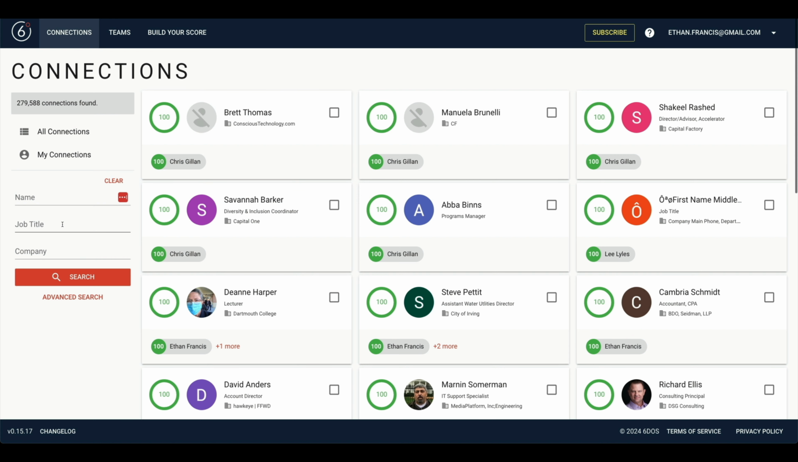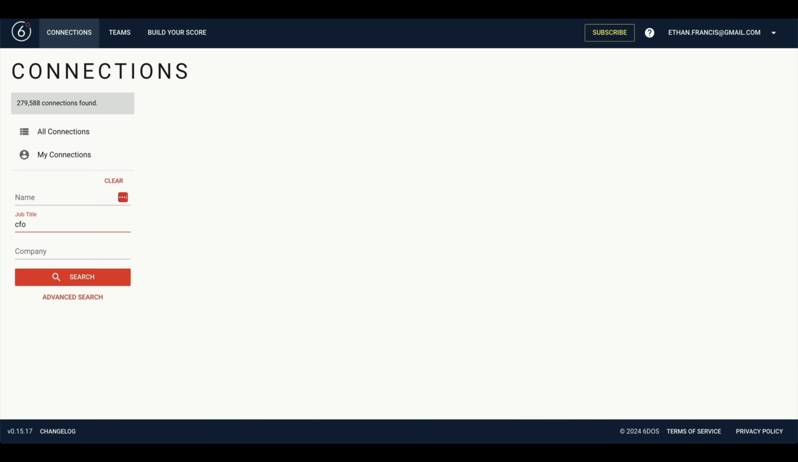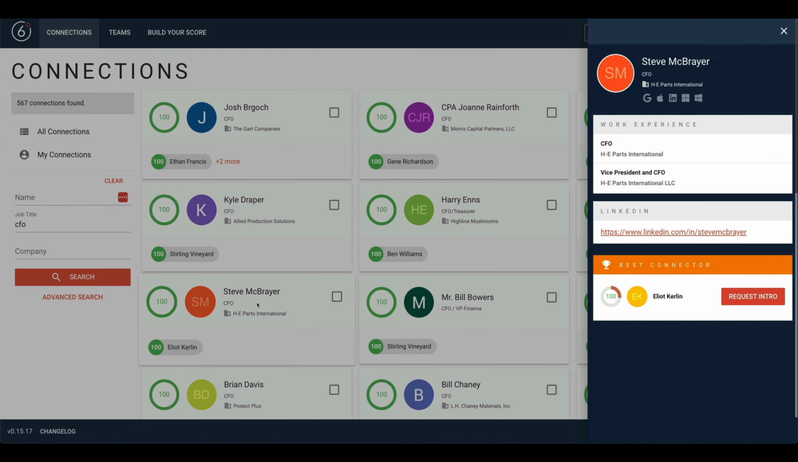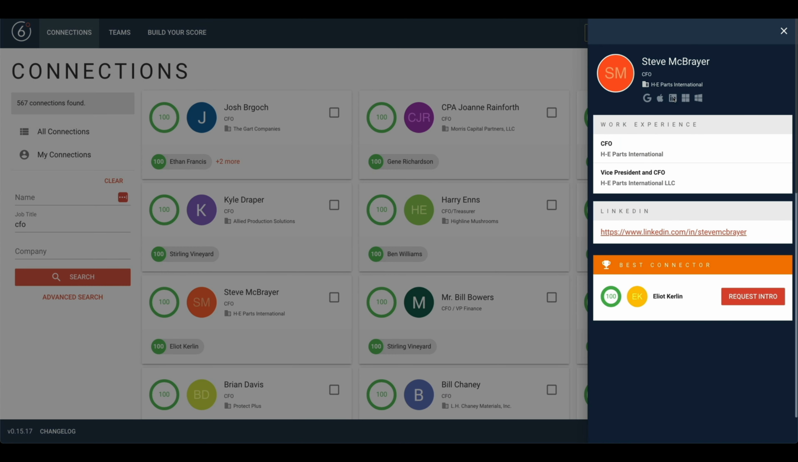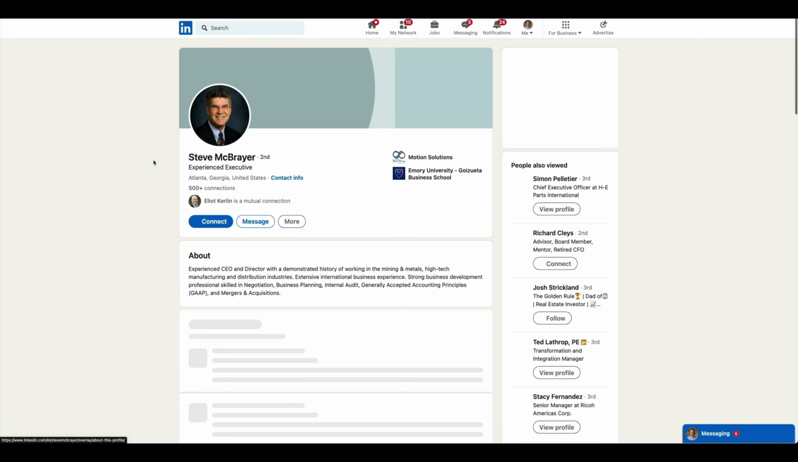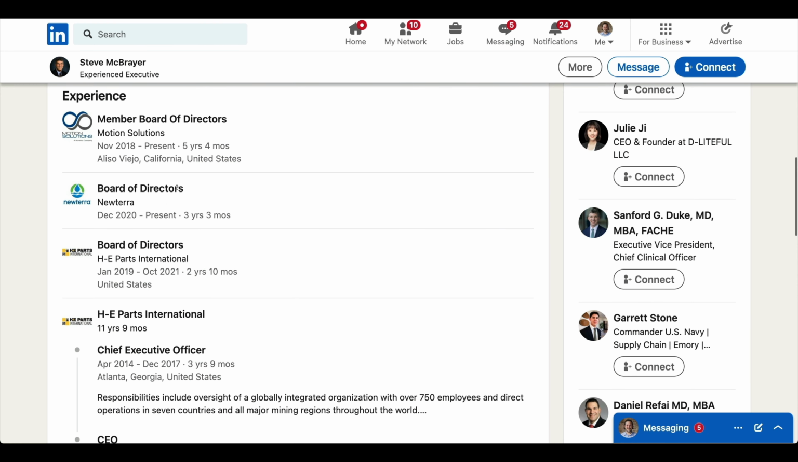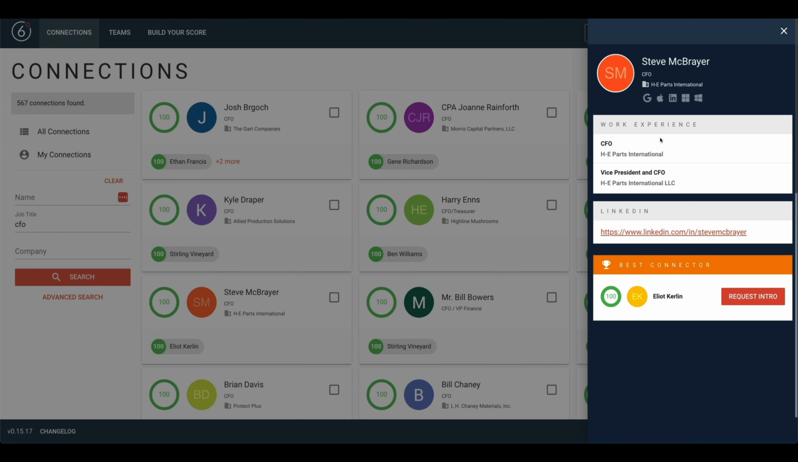But I do want to show a couple important points here. So let's do this. We'll look for CFOs that we know. And if we look here, Steve's name has come up a couple of times on calls. He's a member of several boards. Now, if you look, I can't see how Elliot Curlin knows him. I can see that Elliot is 100% connected, and I can request an introduction, which will pop that same email that we saw. And I can see that I've got Steve's LinkedIn here. Steve's a member of 2 or 3 companies we're targeting. And if you look down here, he's on the board of 3 companies, and 2 of these are targets of ours. So he is someone we want to meet. But knowing that Elliot knows him is critically valuable.